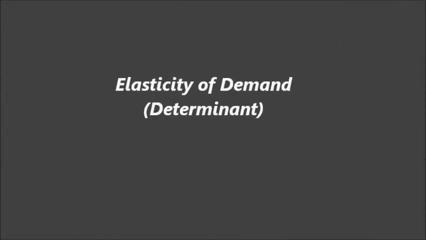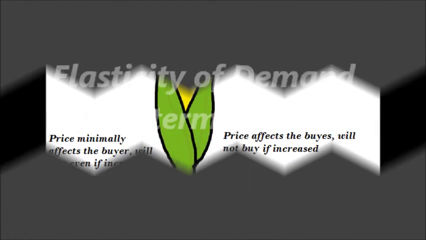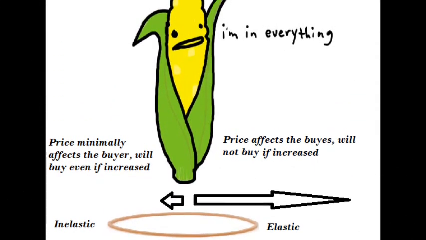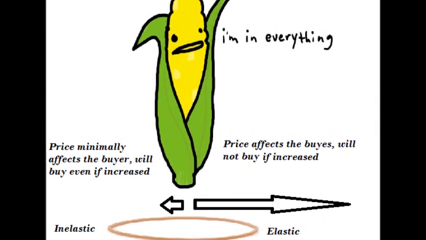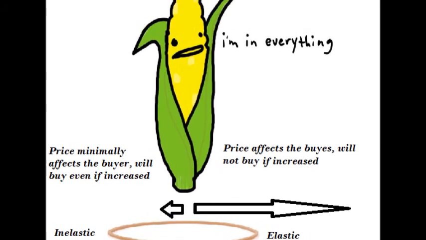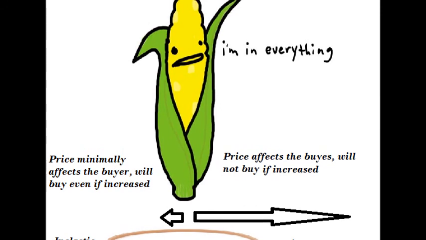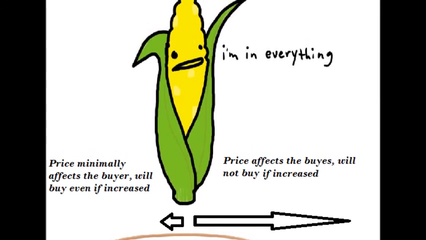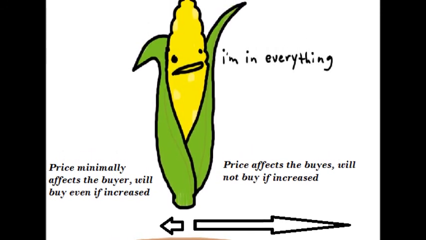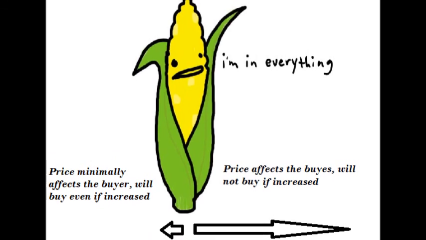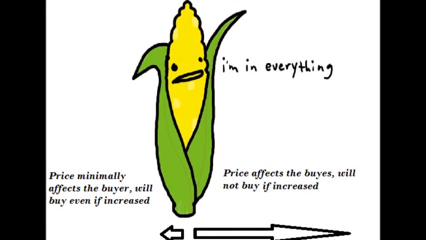Availability of substitutes. If farmers were to double the price of corn, manufacturers would choose another substitute sugar to use in their products for the lower price. However, it applies both ways. If the price of sugar were to increase, then manufacturers would rely more on corn for its high fructose corn syrup. The price is elastic because buyers will respond strongly to the change.